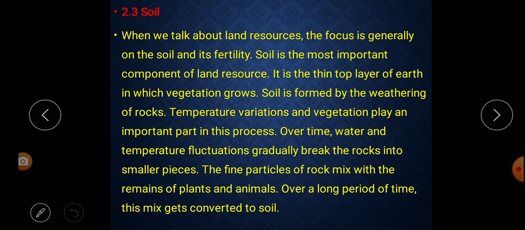2.3 Soil. When we talk about land resources, the focus is generally on the soil and its fertility. That means when we are talking about land resources, generally we focus on what? The soil and its fertility. Soil is the most important component of land resources.